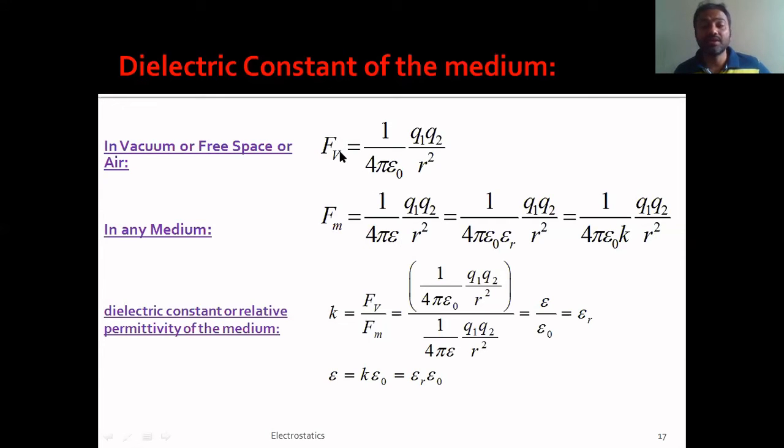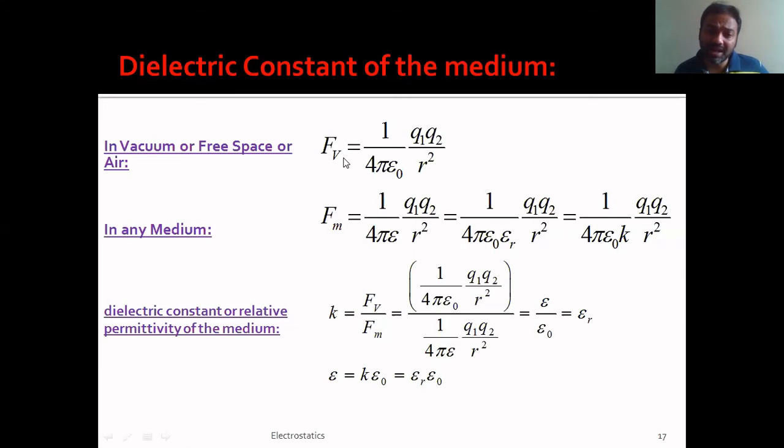So Fv is the force between a set of charges in vacuum, and Fm is the force between the same set of charges, or the same system, in some other medium. So there are two mediums here, right? You get one more concept, which is relative permittivity. Anyway, forget about this one. Just know the definitions of these two, Fv and Fm.